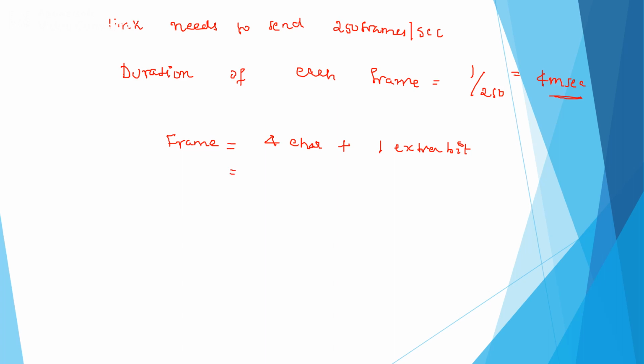In order to represent a single character, we need 8 bits, plus 1 extra bit. Therefore, each frame carries 8 into 4, that is 32, plus 1 extra bit, which is equal to 33 bits.